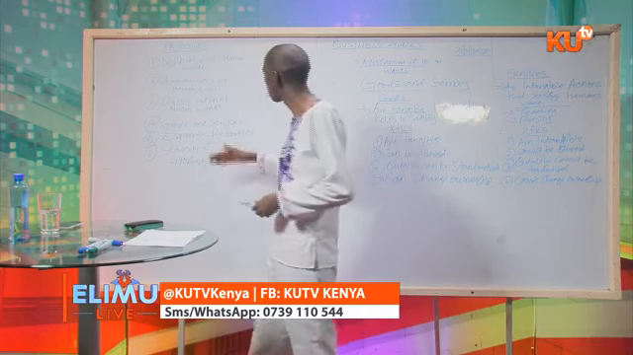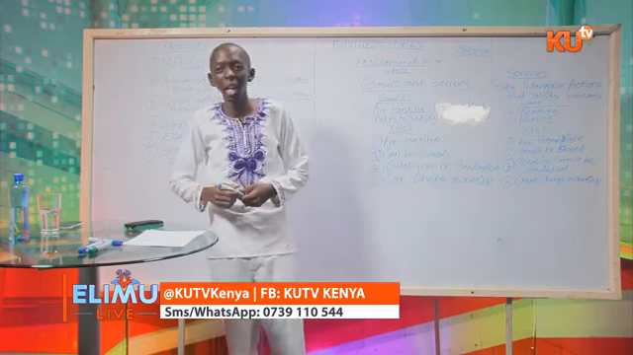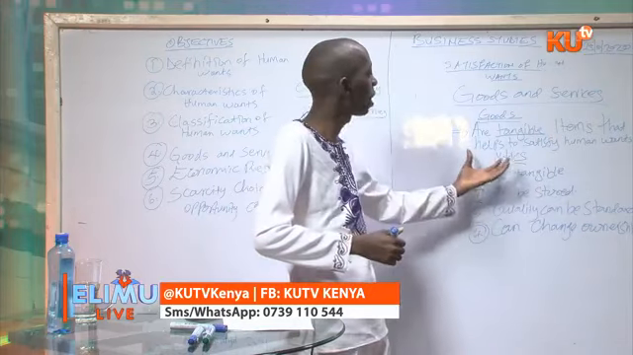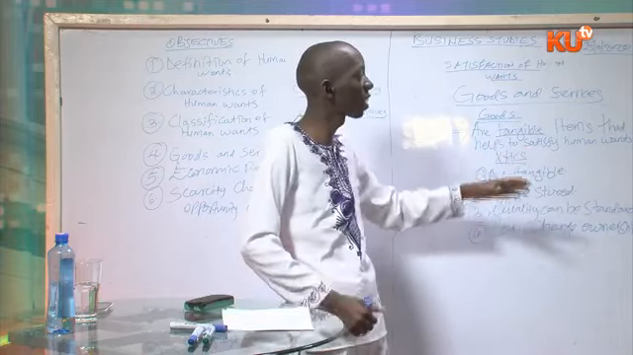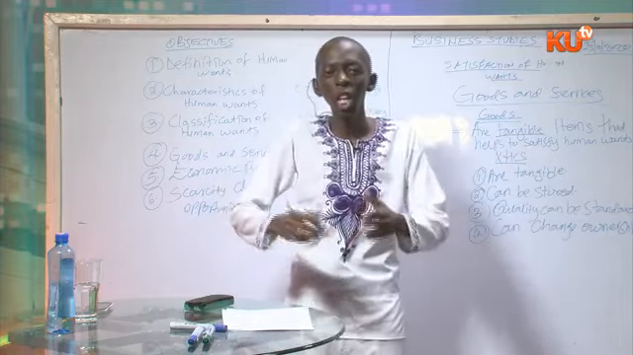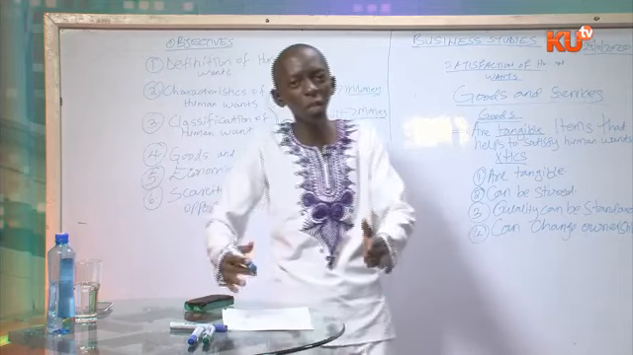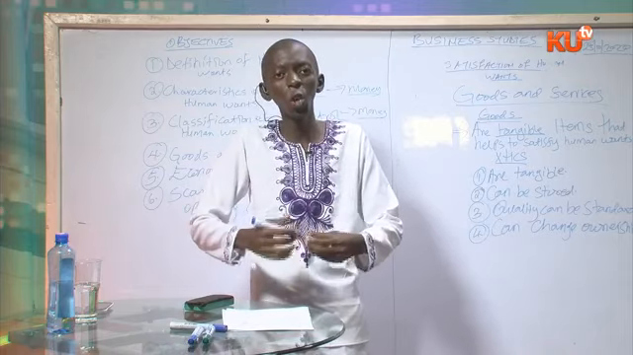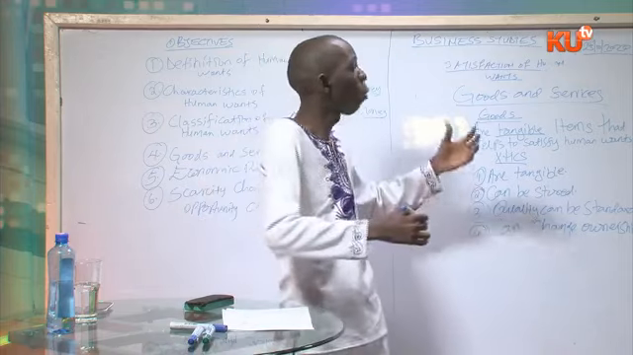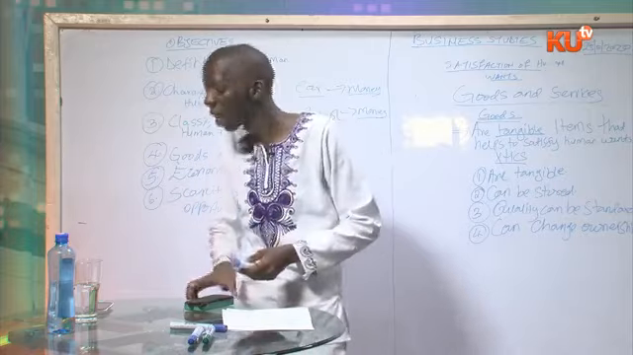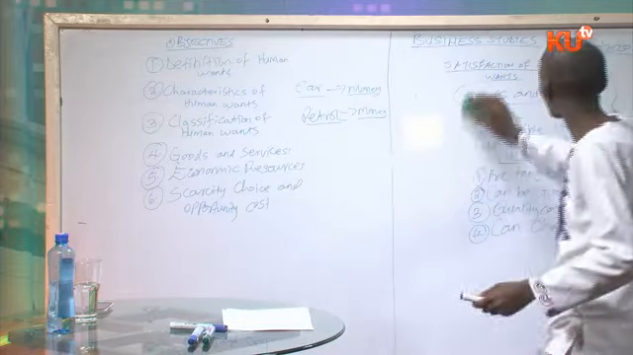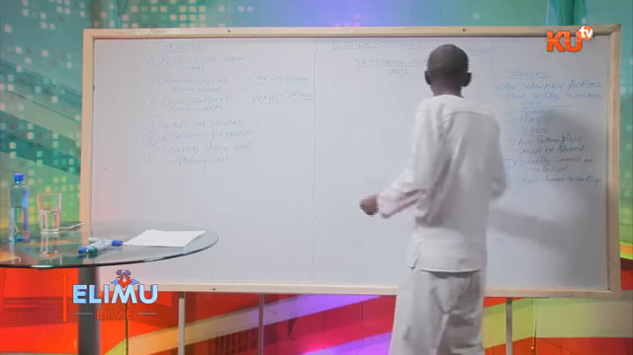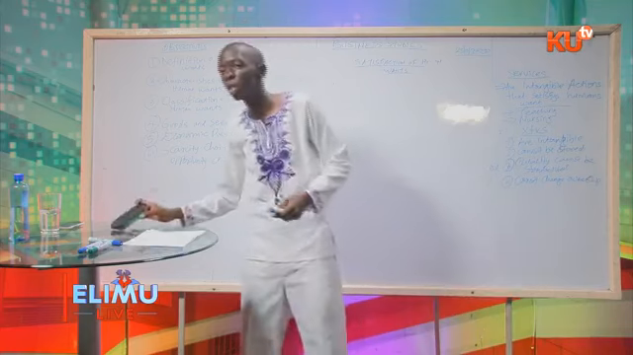Now, we are almost concluding. We get to economic resources. We have seen the differences between goods and services. We have seen the definition of goods and services and the characteristics. Now, initially I said, for you to satisfy human wants, you require resources. That's why we have to look at economic resources.